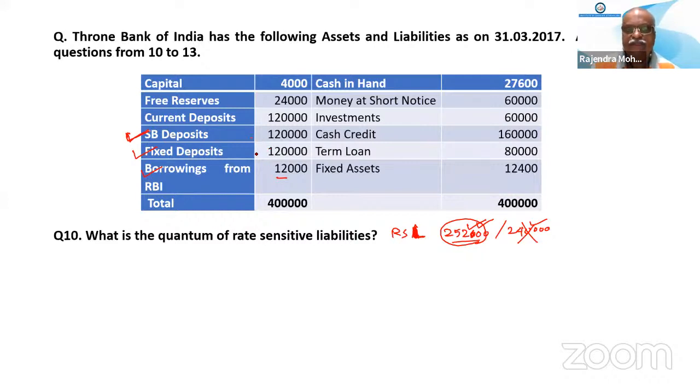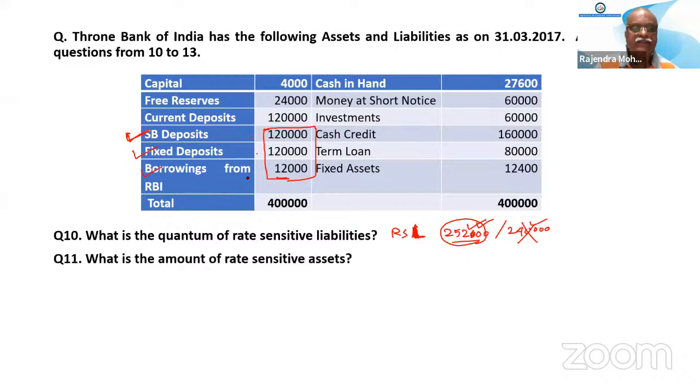You are paying interest on savings, on fixed deposits, and on what you have borrowed from RBI. So these three together are 2,52,000. You cannot leave out borrowing.